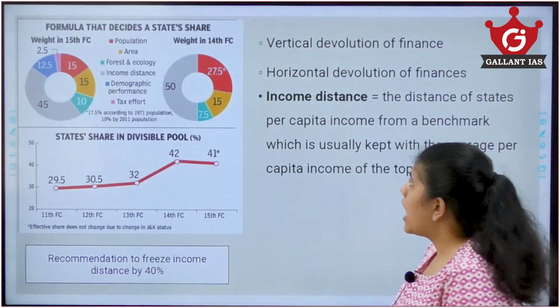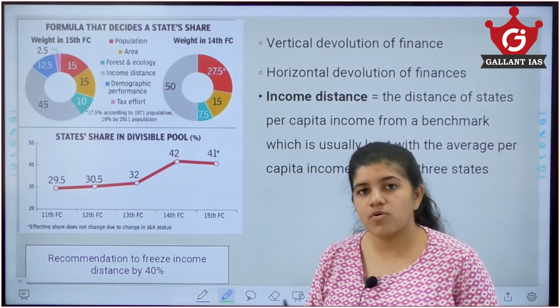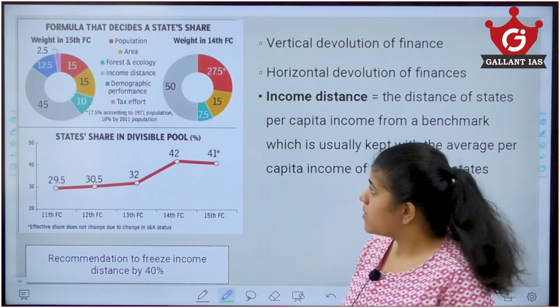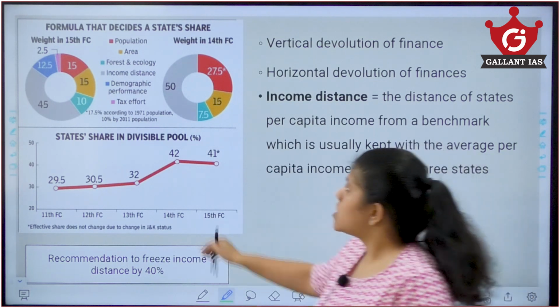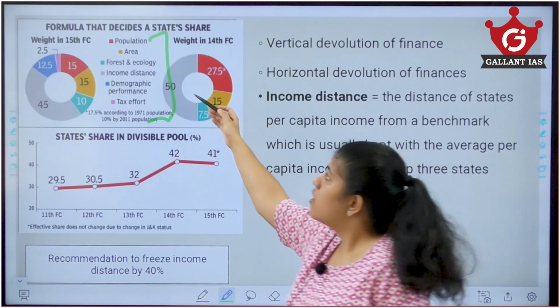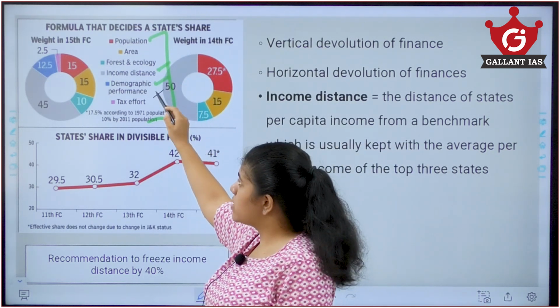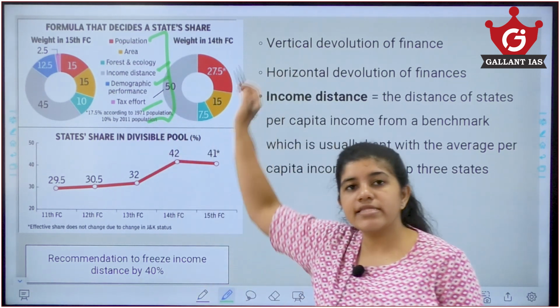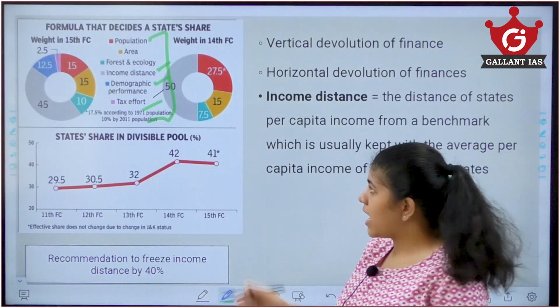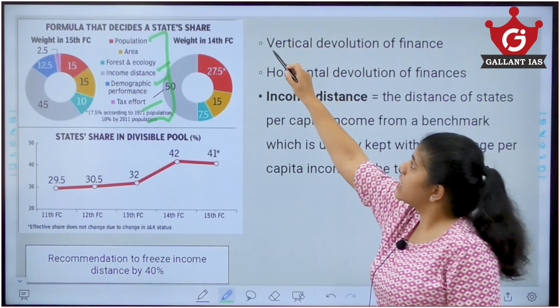Okay, now I'll tell you about the 14th and 15th Finance Commission, how the funds were distributed. Now you see here, these are some of the criteria: the population, area, forest ecology, income distance, demographic performance and tax effort. These are some of the areas by which there is a distribution of the resources. First thing which we need to know is the vertical distribution.